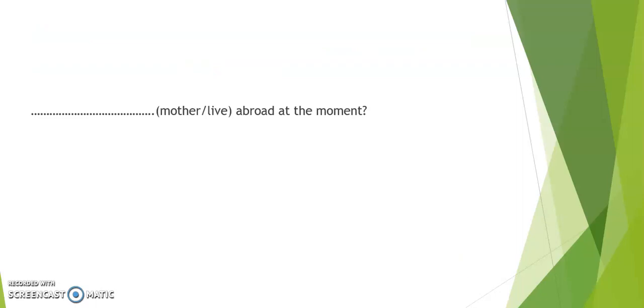Mother live abroad at the moment. A clue in this sentence is this section here, at the moment. At the moment is temporary, it means right now, and it's continuous. So we're using the present continuous tense. Is your mother living abroad at the moment? At the moment means now. And again, we said now is temporary, it's continuous, that's why we're using present continuous. Let's look at another sentence.